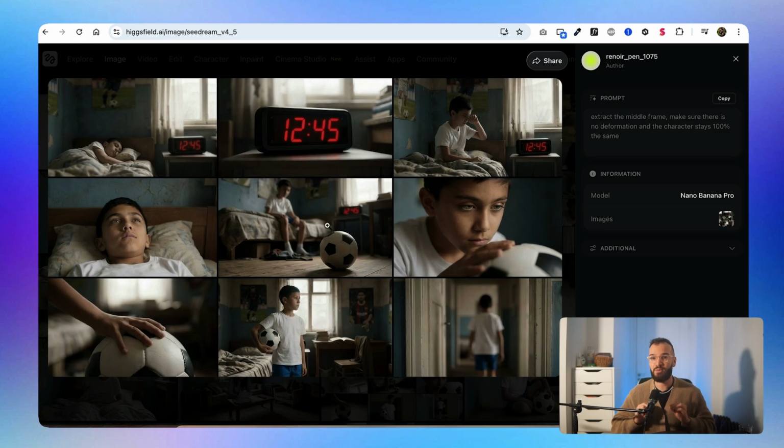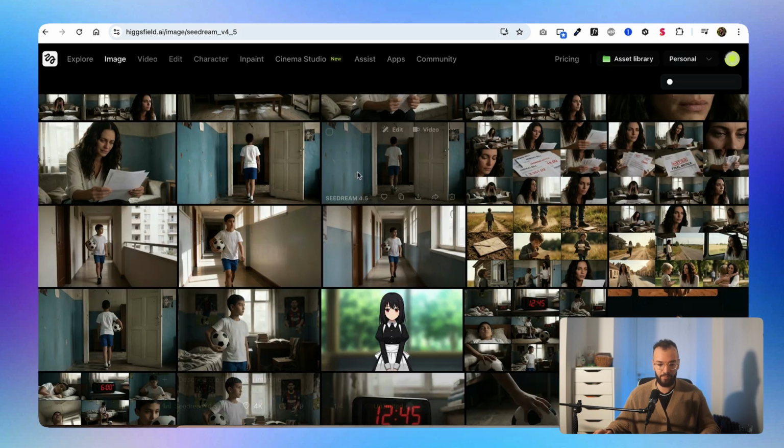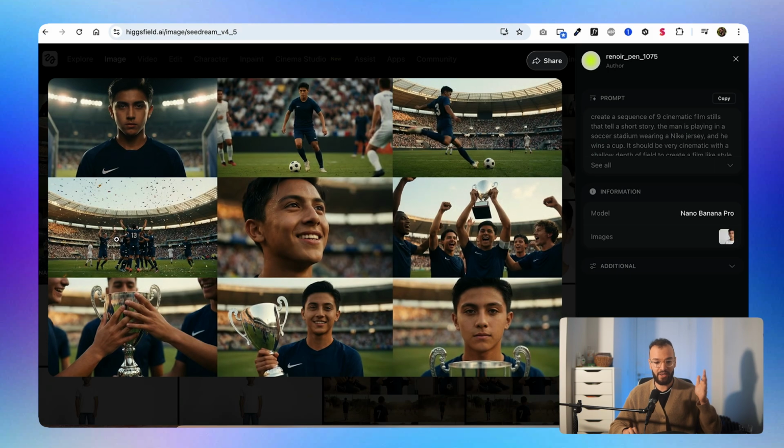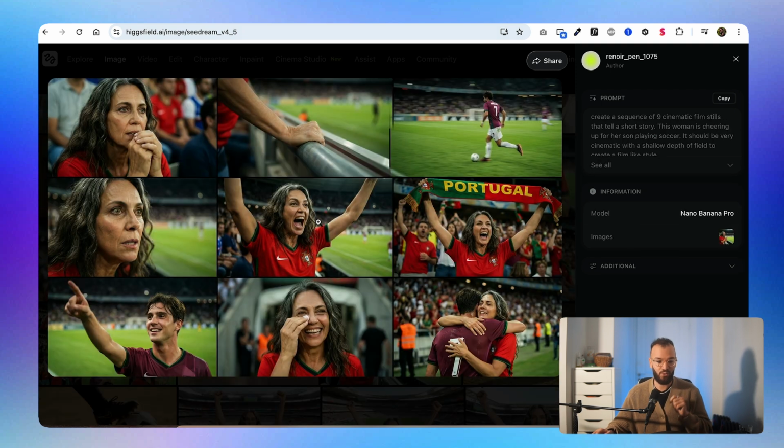So I extracted all the images that I wanted, and for this example you have to use Nano Banana Pro. Seedream 4.5 doesn't work, and as you can see I did that every time. So for each scene I had to create the whole storyboard, which was really simple, and then extract the images that I wanted. So this is for scene 2, this one was scene number 3, this one and this one were scene number 4, and this one was for scene 5. Oh, and this one also was for scene number 5.